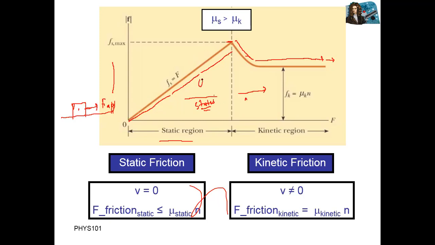So here we have mu s, the coefficient of static friction. Here we have mu k, which means the coefficient of kinetic friction. Static friction is when motion is zero, velocity is zero, speed is zero. But when there is some motion, velocity not equal to zero, that type of friction force is available, and that friction force is called kinetic friction. Correct? Then we have a formula, and then some numericals on that.